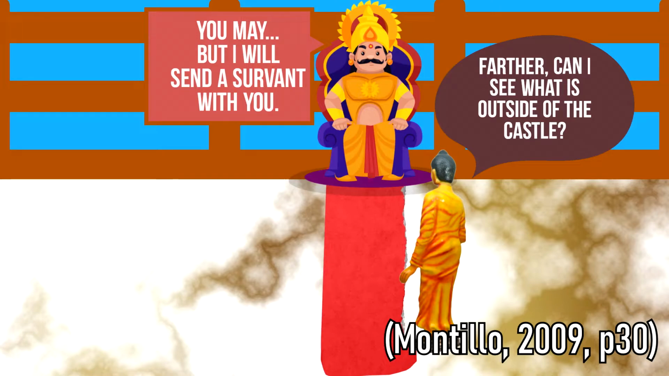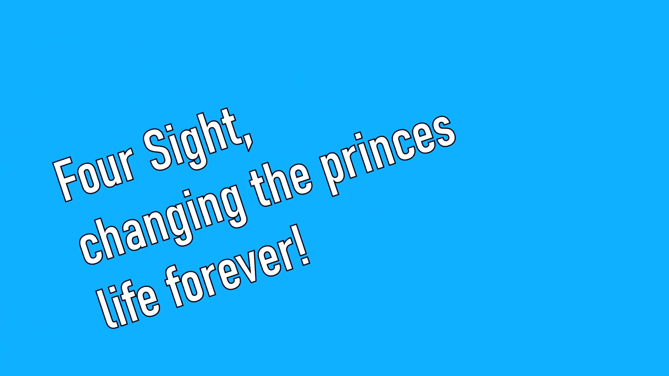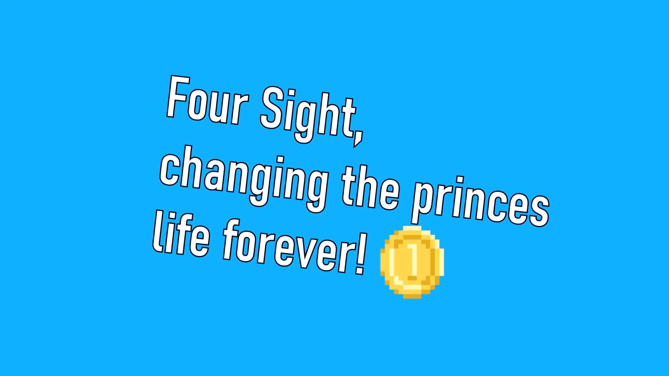And with his father's trust and someone to accompany him, the young Siddhartha left the castle for the first time at approximately 29 years old. Upon leaving the castle for the first time, Prince Siddhartha witnessed 4 sights which would change his life forever.